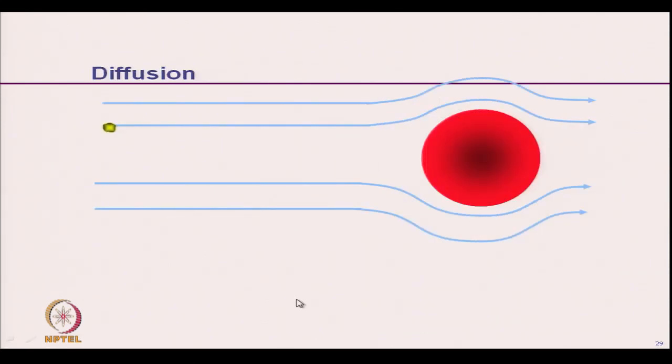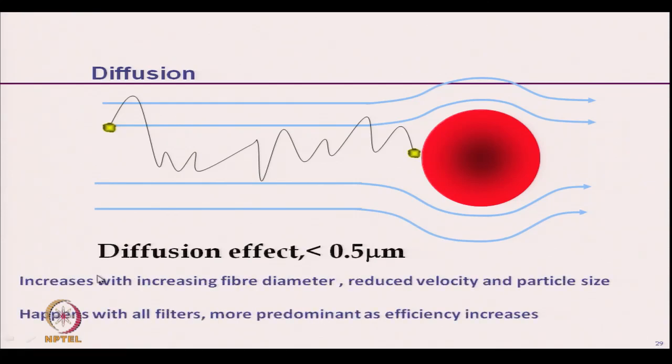And diffusion, as I have mentioned, is for very small size particles, and particle sizes are less than 0.5 micron. If we increase the particle size, the diffusion effect will not be there. This diffusion effect increases with increasing fiber diameter.